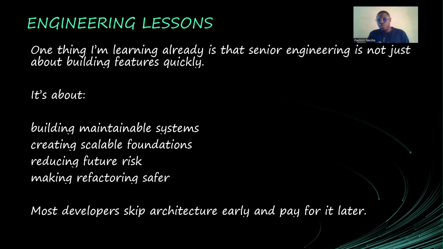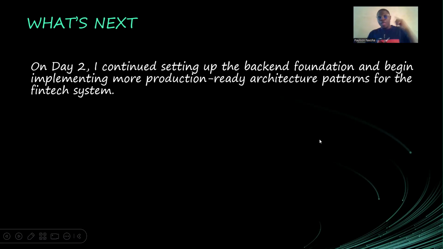Most developers skip architecture early and pay for it later. Like I told you, I'm rebuilding Global Genius, and this is one of the reasons, because it's getting bigger, it's growing, and it's very hard to even maintain. I'm using some of this architecture to practice and get a better understanding of it, and then I'll go and rebuild the system with that. So what next? On day two, I will continue the setup.